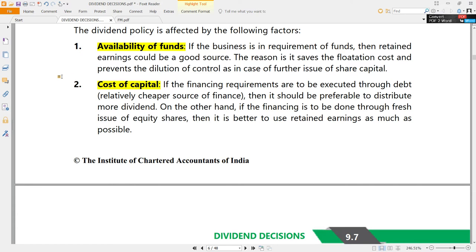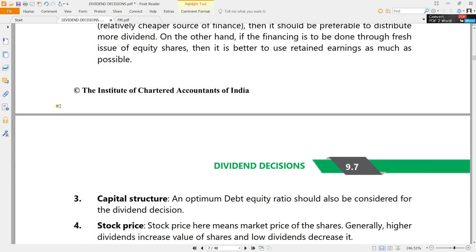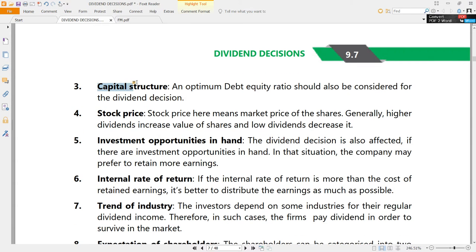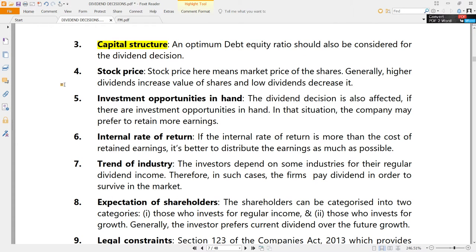If the company has the facility, definitely it can go for debt compared with retained earnings. So it depends on the cost of capital also. Capital structure, of course, is an important point in case of taking dividend decisions. A proper debt equity ratio has to be considered in the dividend decisions. If the firm has already too much debt, it cannot go for further debt. That means it has no option but to finance itself from the retained earnings, which cannot give more dividend. It has to retain a lot of its earnings.